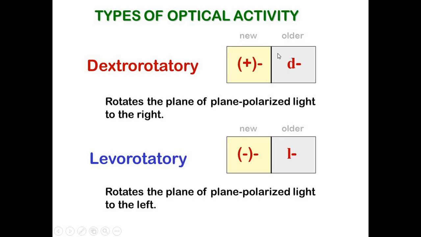Basically, dextro-rotatory means rotation is happening in the clockwise direction or the right hand side direction. That is denoted with the help of letter D dash, or a positive sign is the symbol used for dextro rotation, and for levo rotation the symbol is L dash, or you can say a minus sign, because it is on the left hand side. So whatever is the change, either there will be a dextro rotation or a levo rotation.